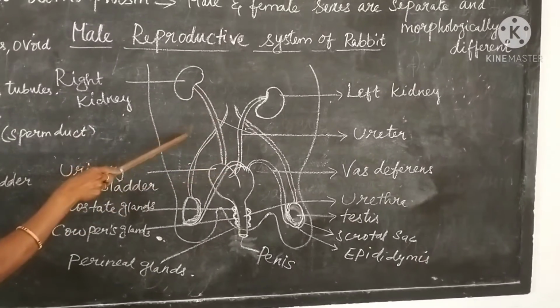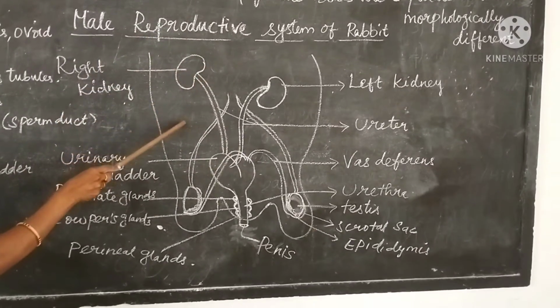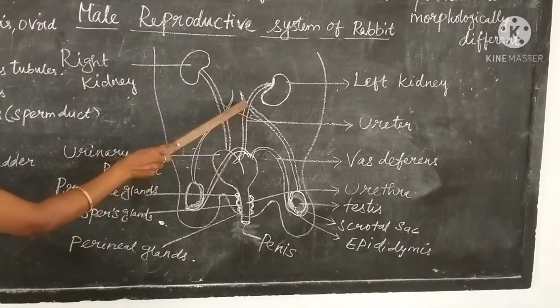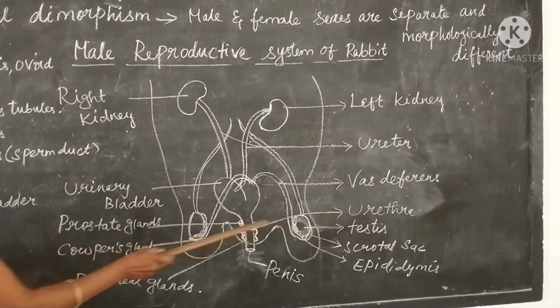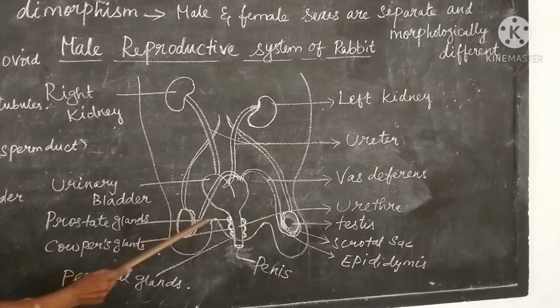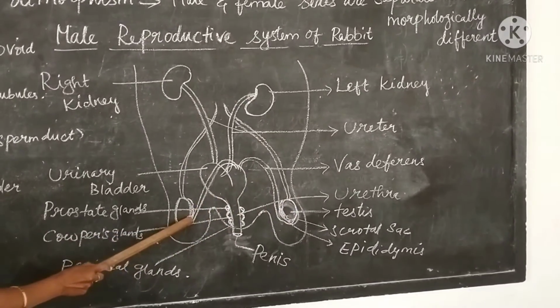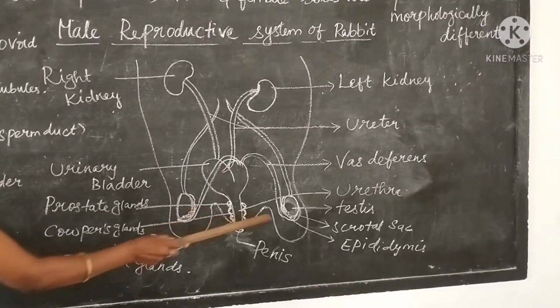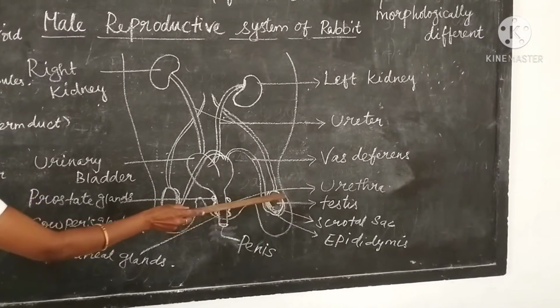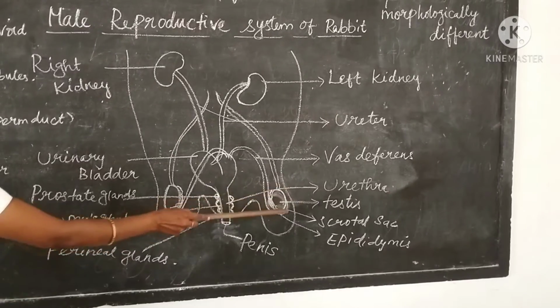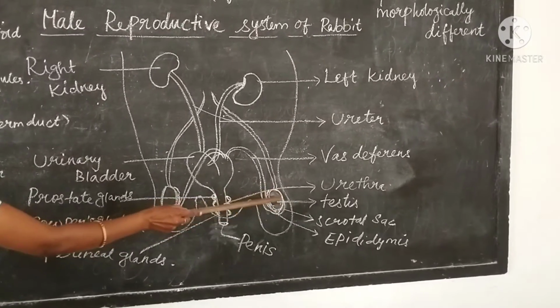Okay, let us see the male reproductive system of rabbit. Look at the picture, a pair of testes. A pair of testes means two testes, which are ovoid in shape and covered by the scrotal sac. Inside the testis we can find numerous tubules.